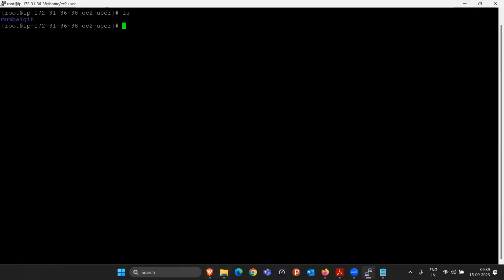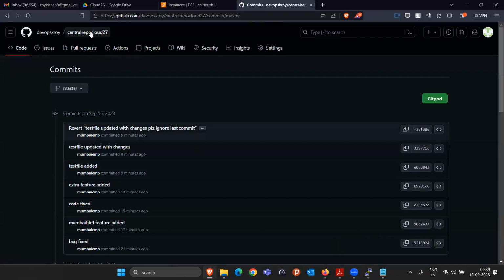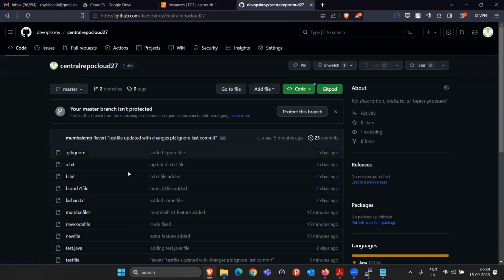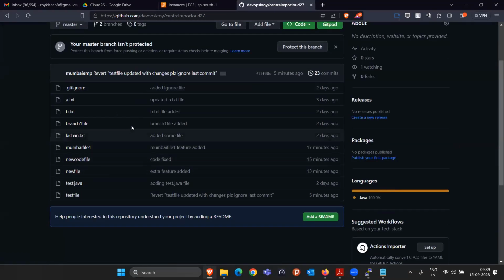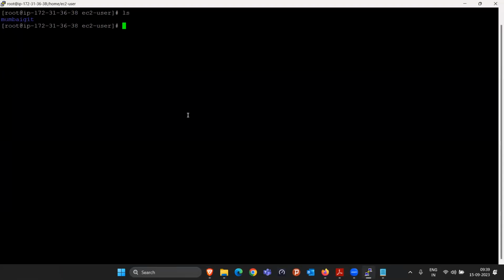But now, in the real world, when you join a company, it is not like they are creating the repository for the first time. The repository will already be created. Already 10 to 15 files, even 100 files will be present, right? So they will give you this repository URL, and you can simply say here, git, can you clone this repository here?